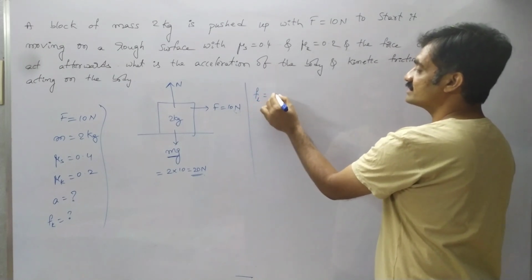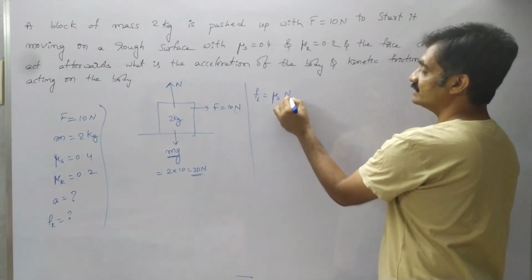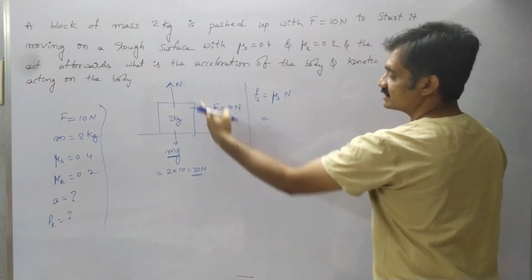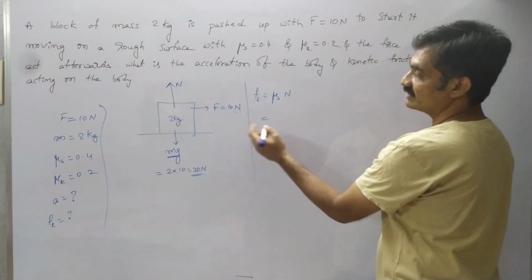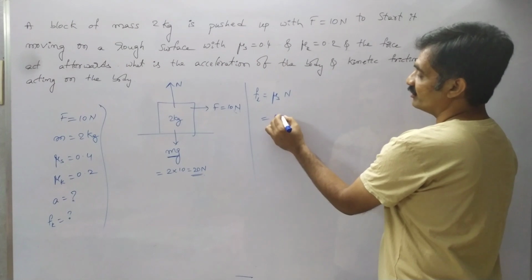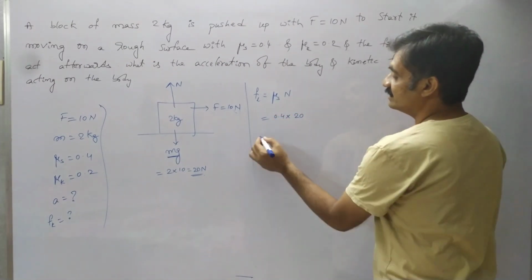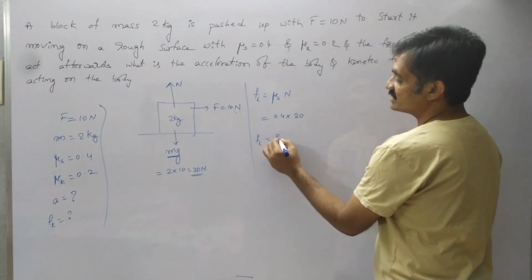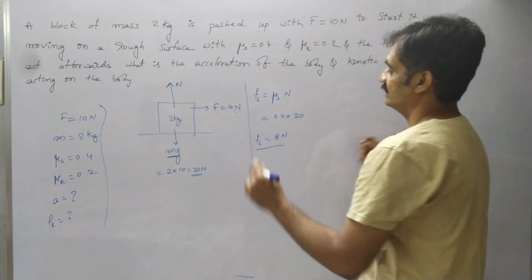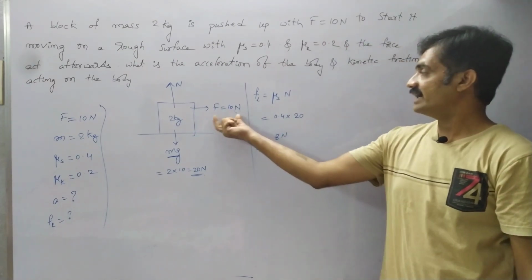F suffix L equals mu suffix s into N, whereas N equals 20 Newton. So here mu suffix s is 0.4 into 20. Observe that here the limiting frictional force is equal to 8 Newton. Limiting frictional force is 8 Newton.